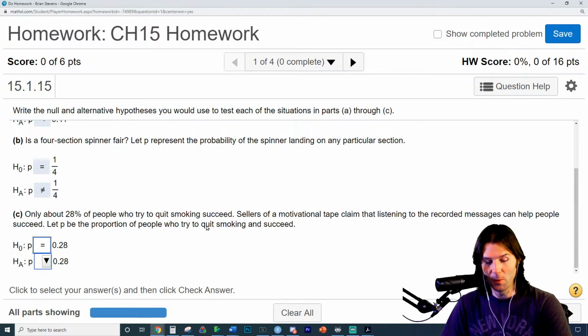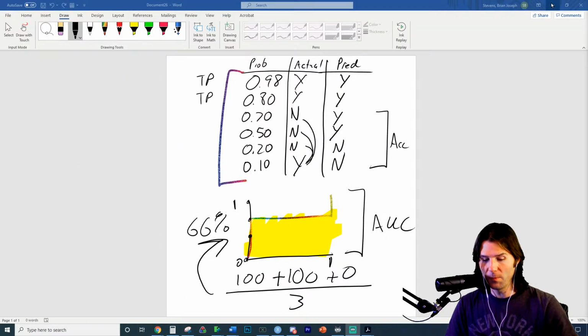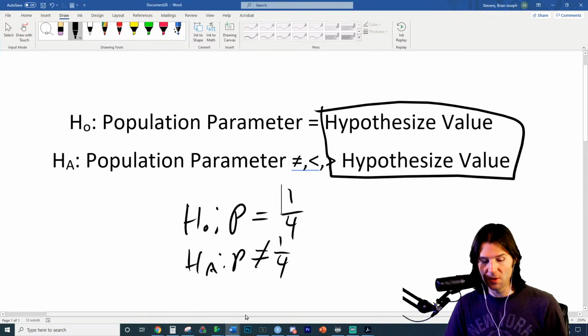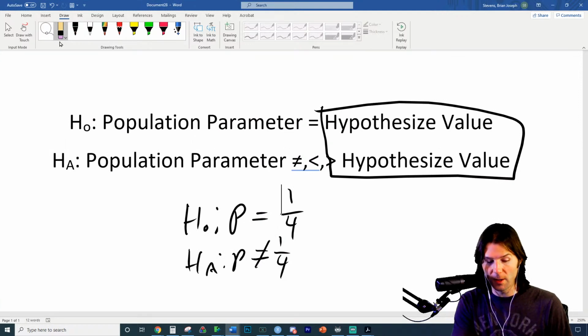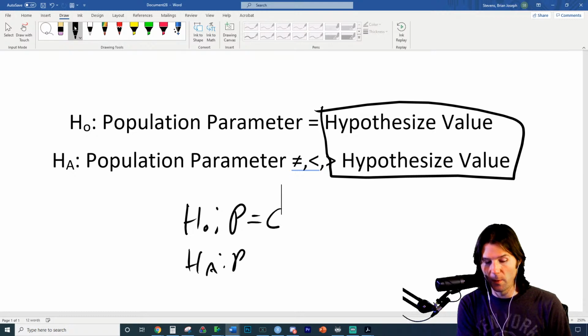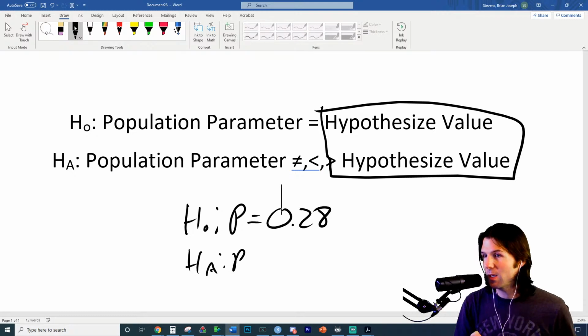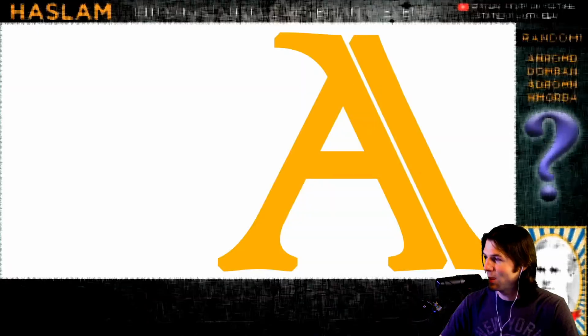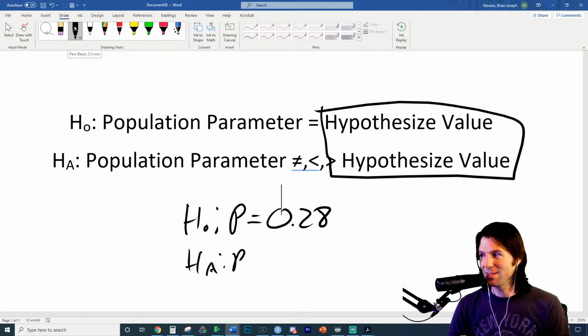Only 28% of people who try to quit smoking succeed, and this motivational tape says it can help people. So if the motivational tape says it can help people, they're making a claim right there. We'd expect by random chance to see 28% of people who try to quit smoking succeed.